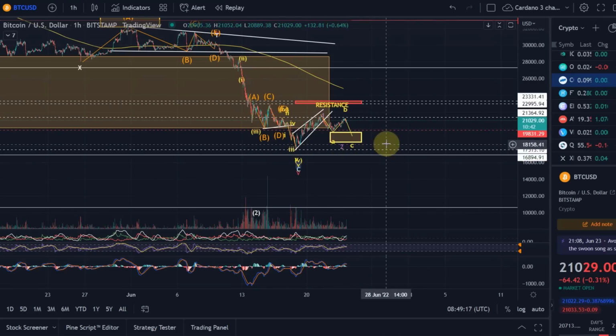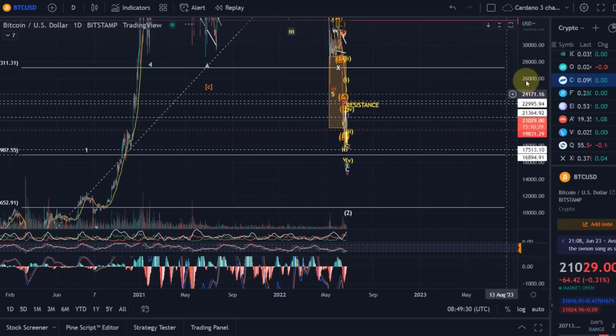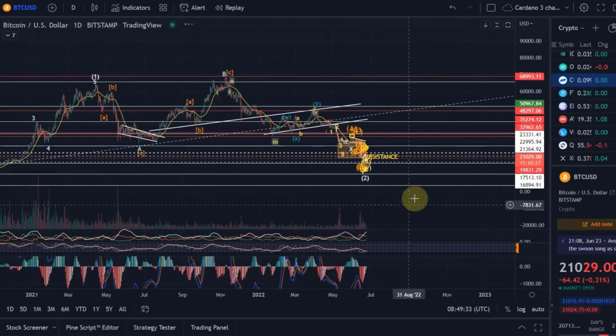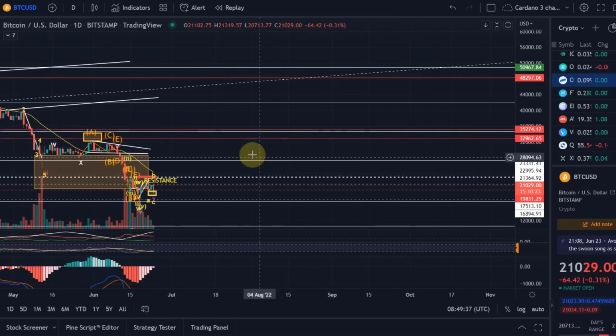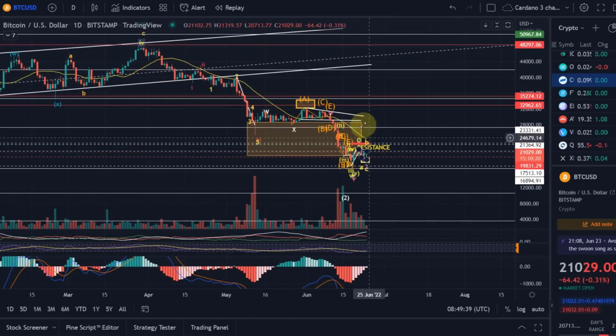It is not guaranteed to work out, but it is probably the best potential turnaround that we've had in the last 7 months anyway. Because in the last 7 months, if you remember, we talked about that price target area below 28.6K, which was reached. And from here, when we reached it, this is the first time that we see a potential structure evolving where we can really see a turnaround.